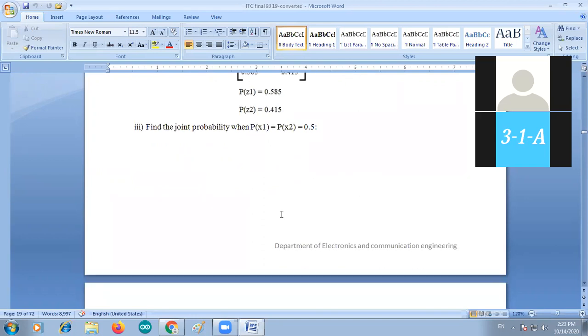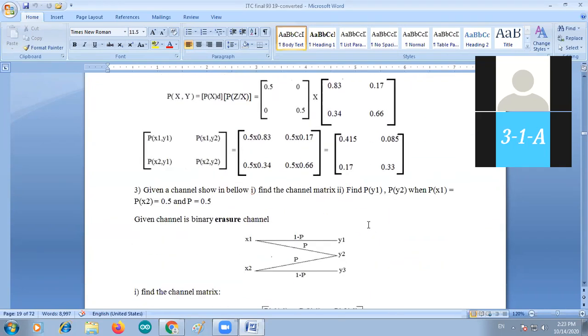Okay, now find the joint probability when P of x1, x2 is equal to 0.5. The same, use the channel matrix here. P of x comma y is equal to P of x in the diagonal form, P of z by y is the channel matrix. This is the overall channel matrix.